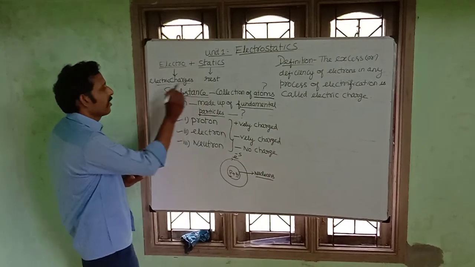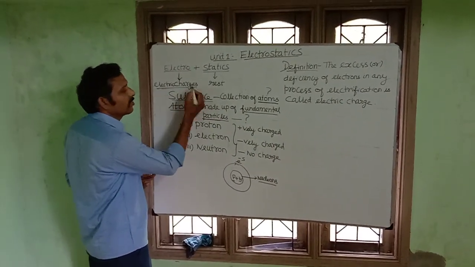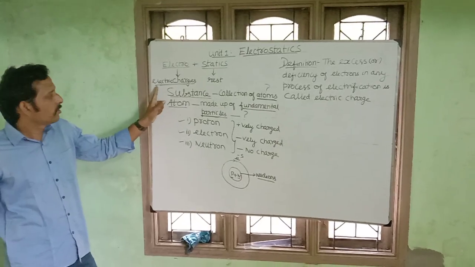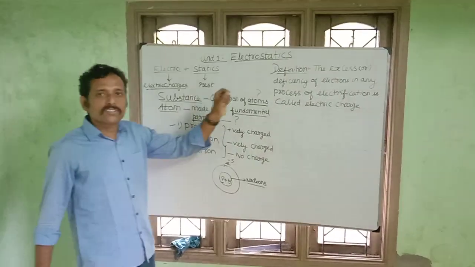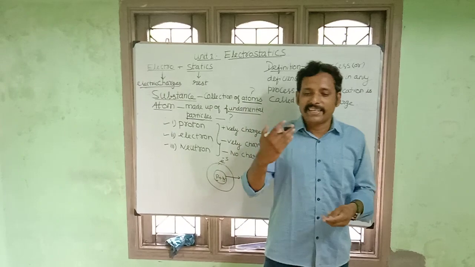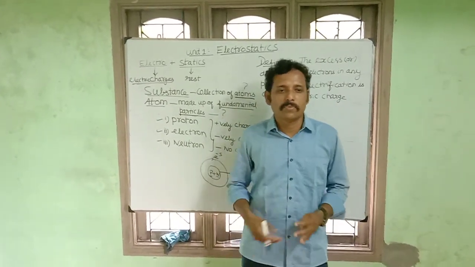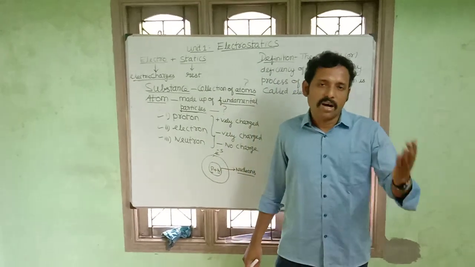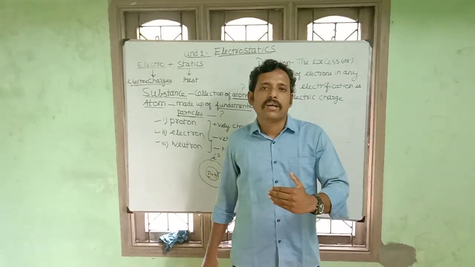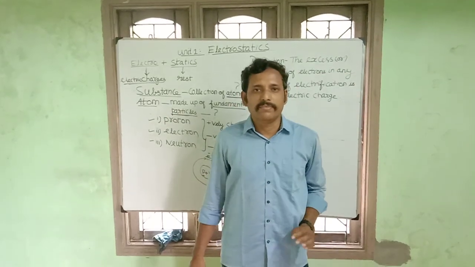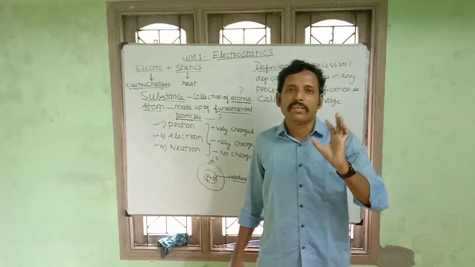Now, our discussion is electric charge again. Can you go for the definition of electric charge, students? It is nothing but the excess or deficiency of electrons in any process of rectification is called electric charge.